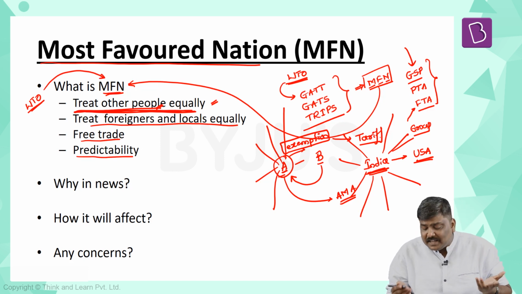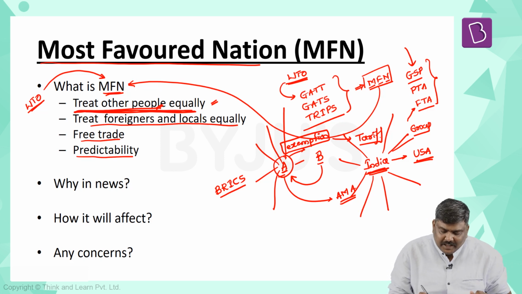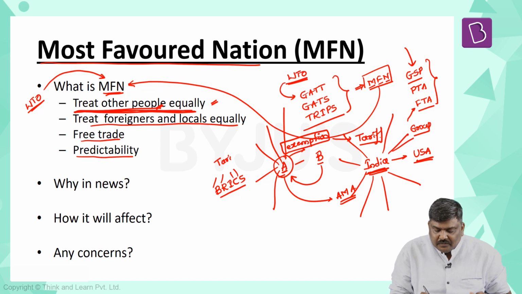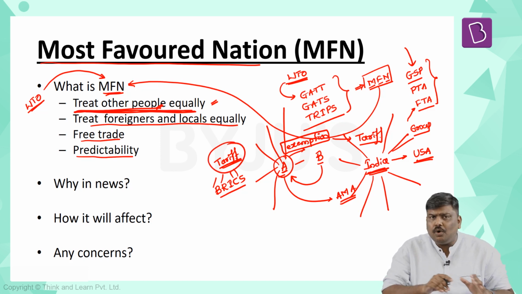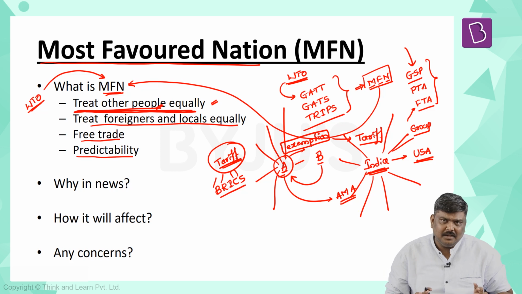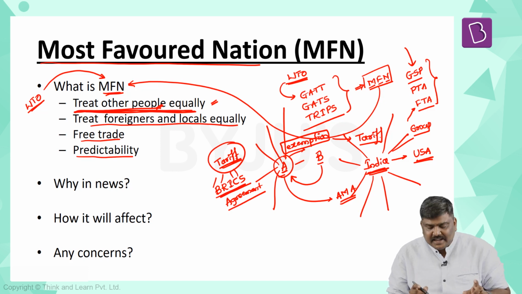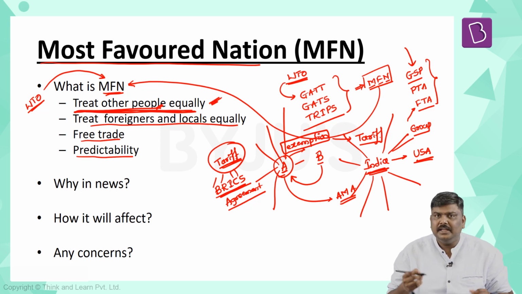For example, if India enters into an agreement with other member countries in the BRICS community, and hypothetically says that any imports coming from all these four other members of BRICS will not be imposed with any kind of tariff, is it a compulsion on the Government of India to provide the same exemption to all the other member countries? Not necessarily. But these member countries will have to enter into an agreement which is binding or which follows the WTO guidelines. So these kinds of agreements or arrangements will be an exemption to this concept of MFN.